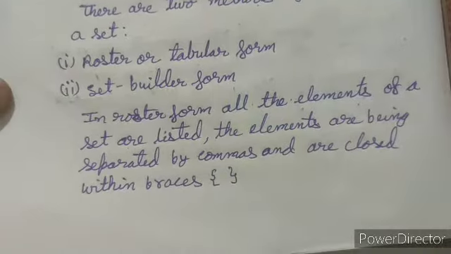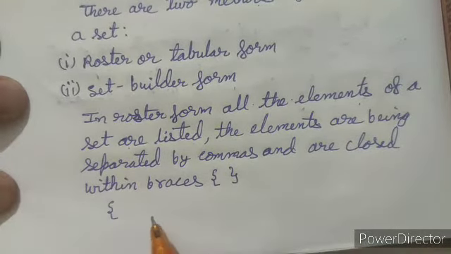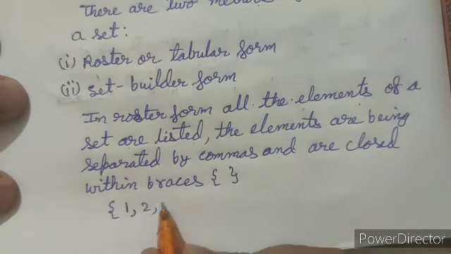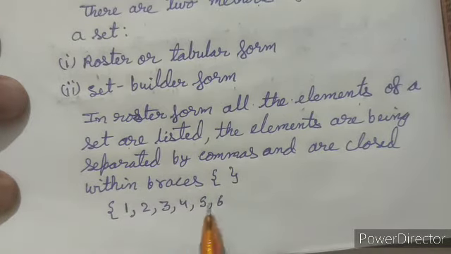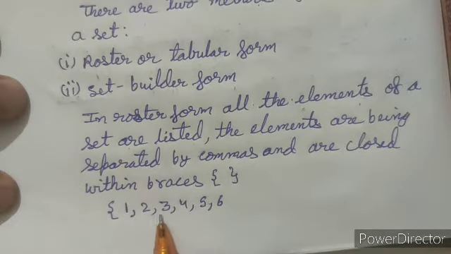Here, if we take the first 6 natural numbers, all the elements will be written in roster form, separated by commas and put inside the braces.